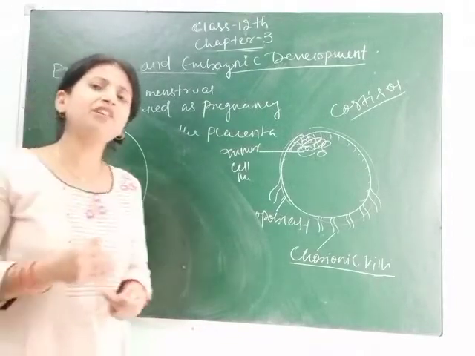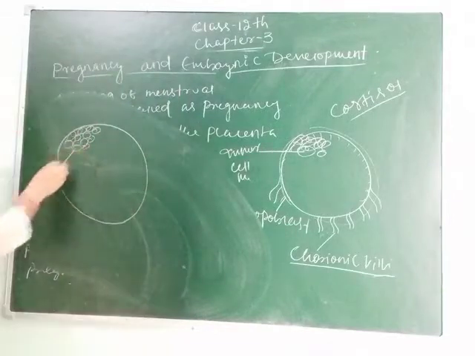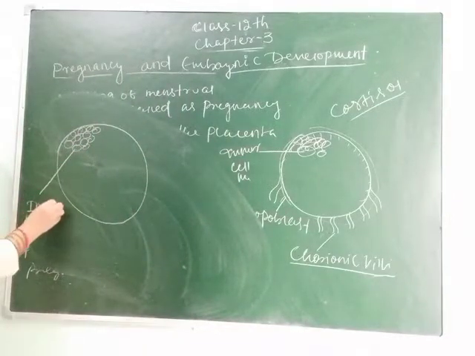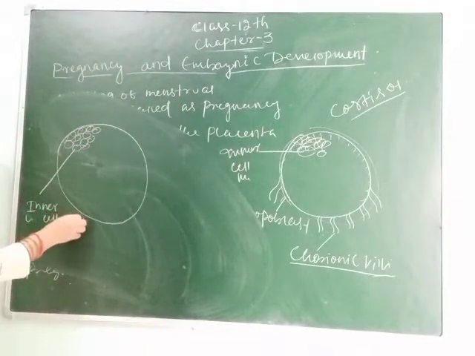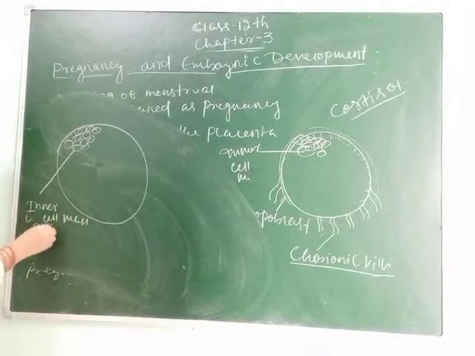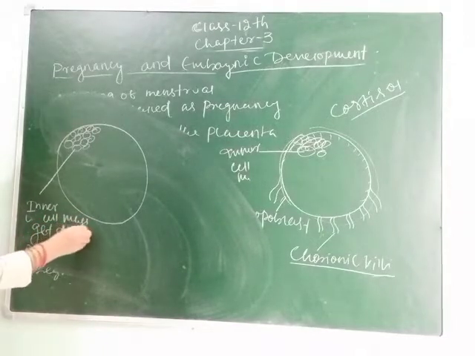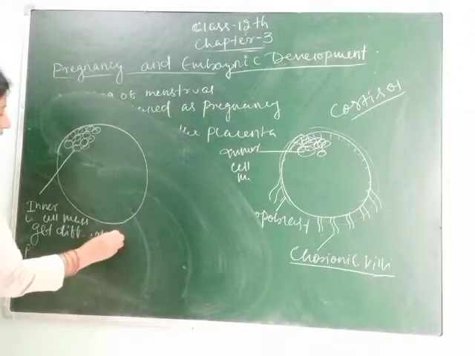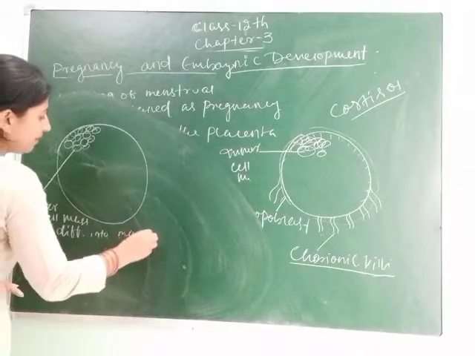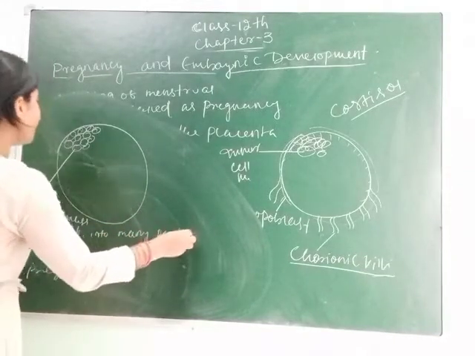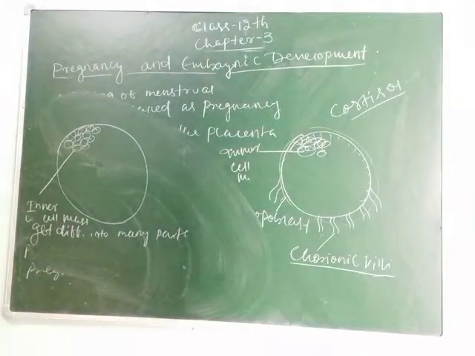So in the 9 months of pregnancy, the inner cell mass gets differentiated into many parts or many organs. Means after implantation, they are differentiated to form different types of organs.